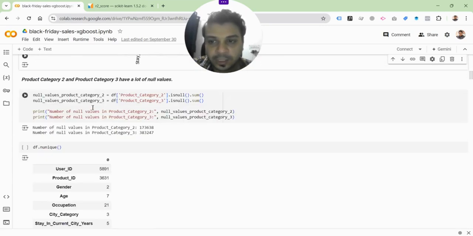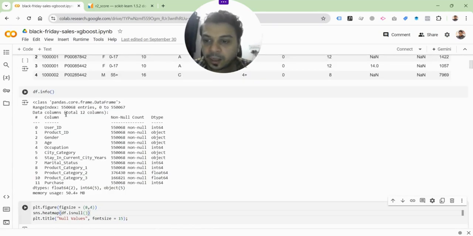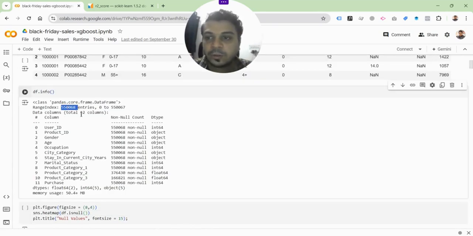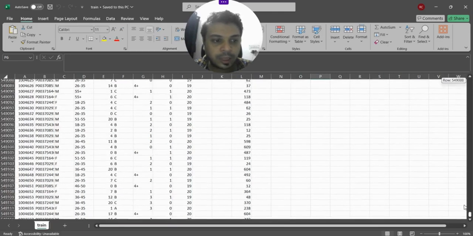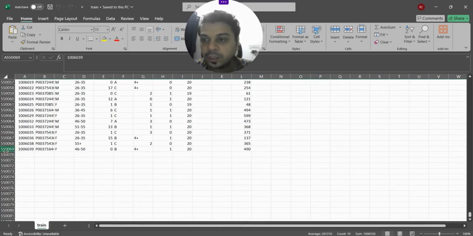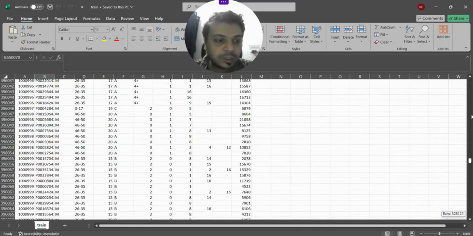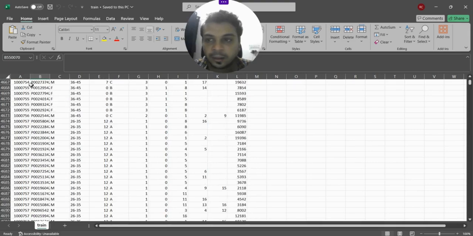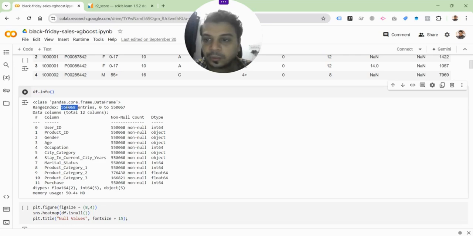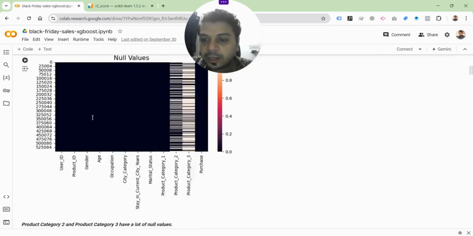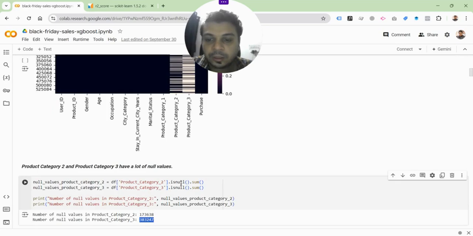So now we actually go on. This is an improvisation that I had to make, because I was trying to find out the number of null values in these two categories. One thing that I did not mention: how many entries are there? These are the number of rows, right? I just showed you how many rows there are in total, so that number of entries will equal that. So 55,069. Obviously one was containing the headings for each of the columns, so 55,068 entries. Out of that, as you can see, a very large percentage in product category 2 and 3 have null values.